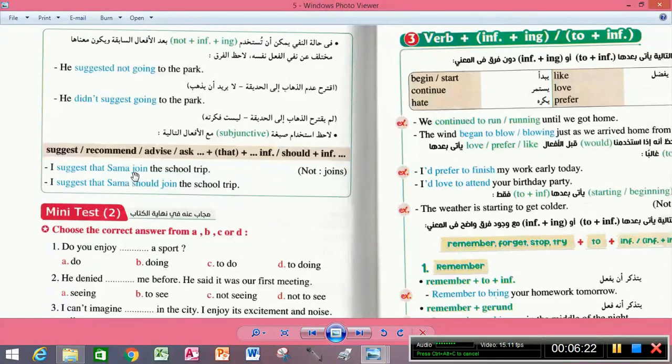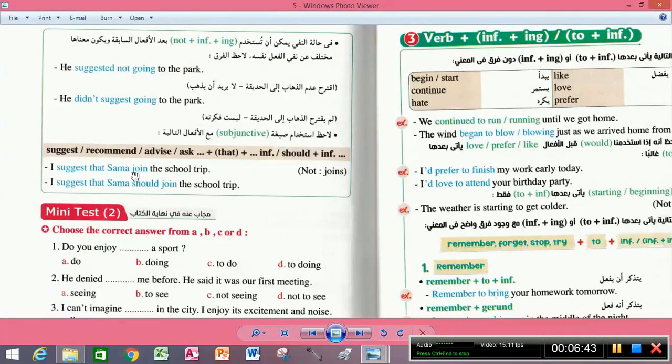That's why Sama took join, not joins. I suggest that Sama should join the school trip. Okay, here we are putting should. So should is followed with infinitive. Should is followed with what, guys?